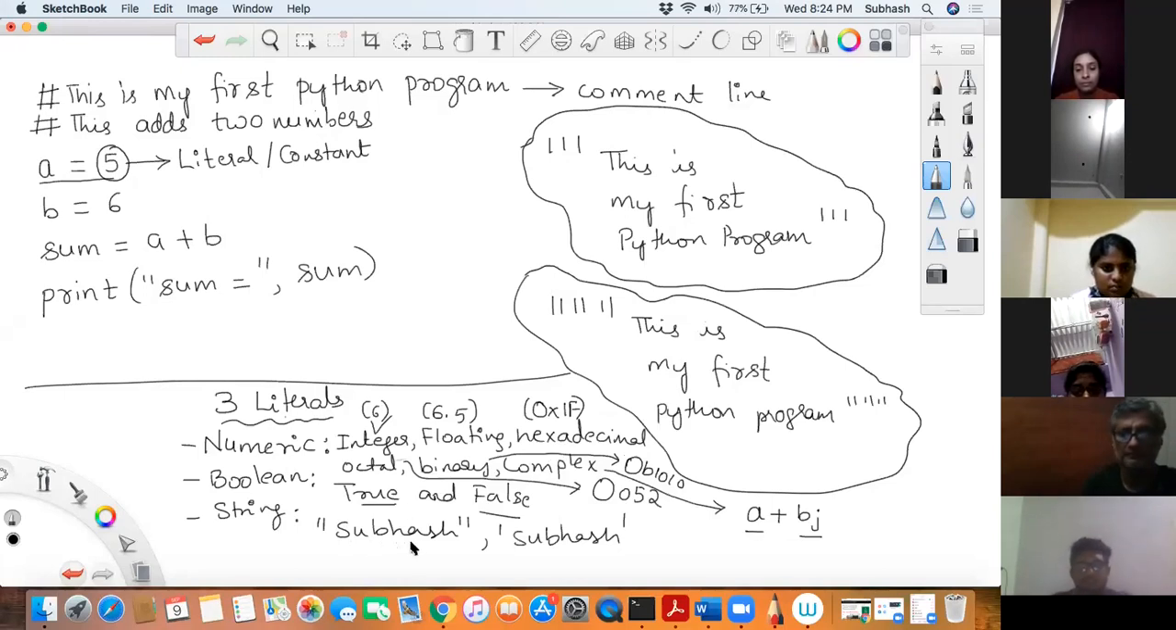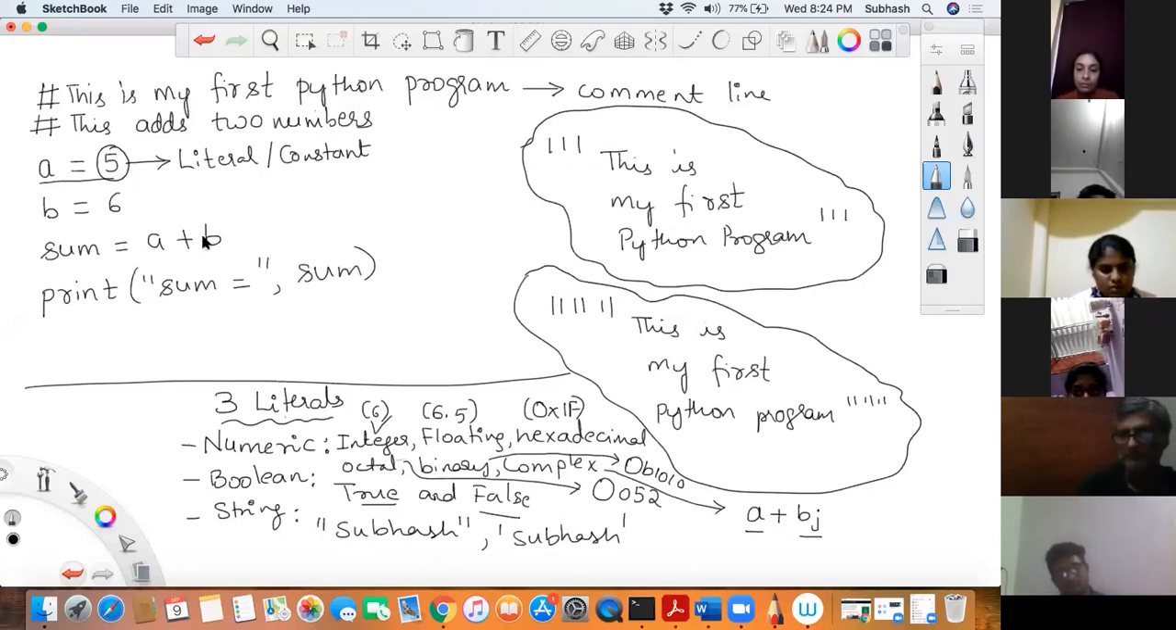A group of characters put together within double quotes, single quotes, triple single quotes, or triple double quotes is basically called a string literal. Did you get that? Did you understand literals now?